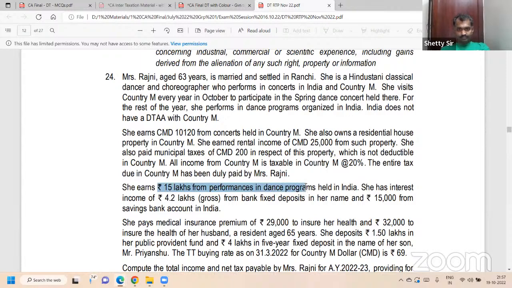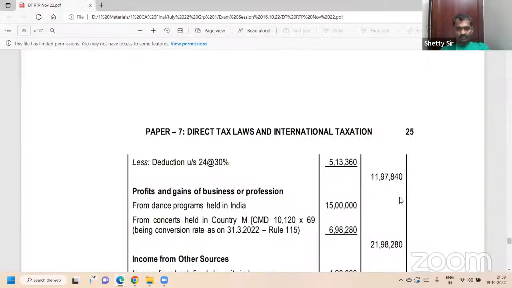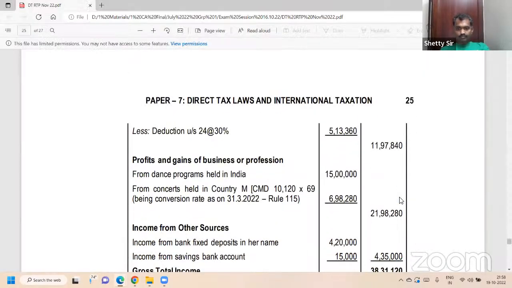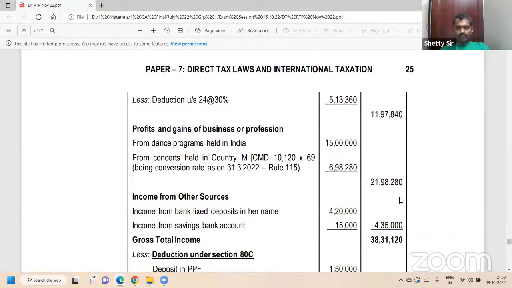Small b, IFOS: 4,20,000 plus 15,000. 4,20,000 is FD interest, that's gross, but the 15,000 is SB interest. Put together 4,35,000. Did you understand? So Indian income: 15 lakh is PGBP, IFOS 4,20,000. So that is done.